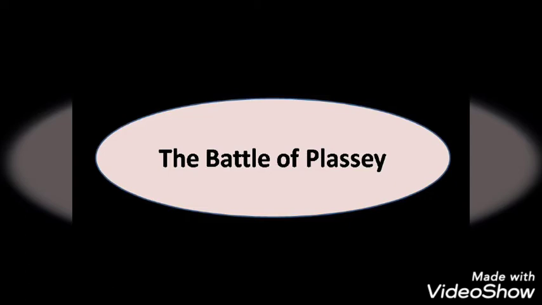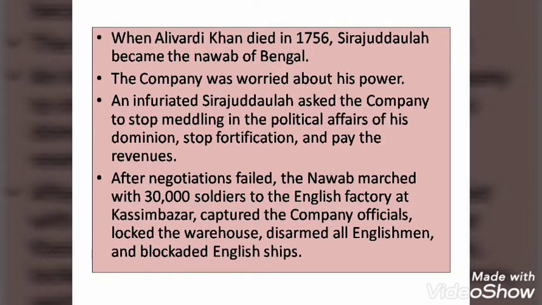So I told you that after Ali Vardi Khan, Siraj-ud-Dawla became the Nawab, and he was very strict. And the Britishers wanted a puppet ruler. They don't want to rule our country. They want other rulers, but they want the rulers to work according to them. Puppet means Katputli. You want them to act according to your way. They want the Nawabs, but they want these people to work according to the company. Whatever they are demanding, the Nawab has to accept.